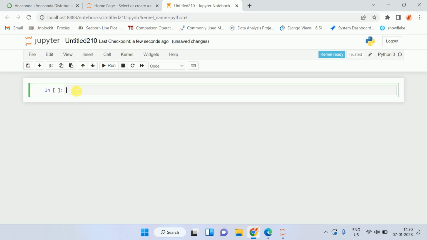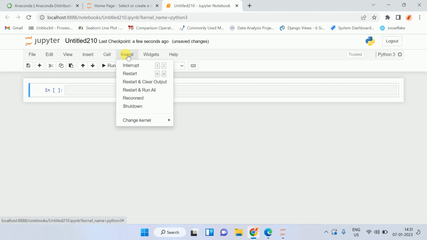That is the place where you write your code. Whatever you want to write, you can write it here. You will see all these options. All these options are very important, but this Kernel option is also very important.